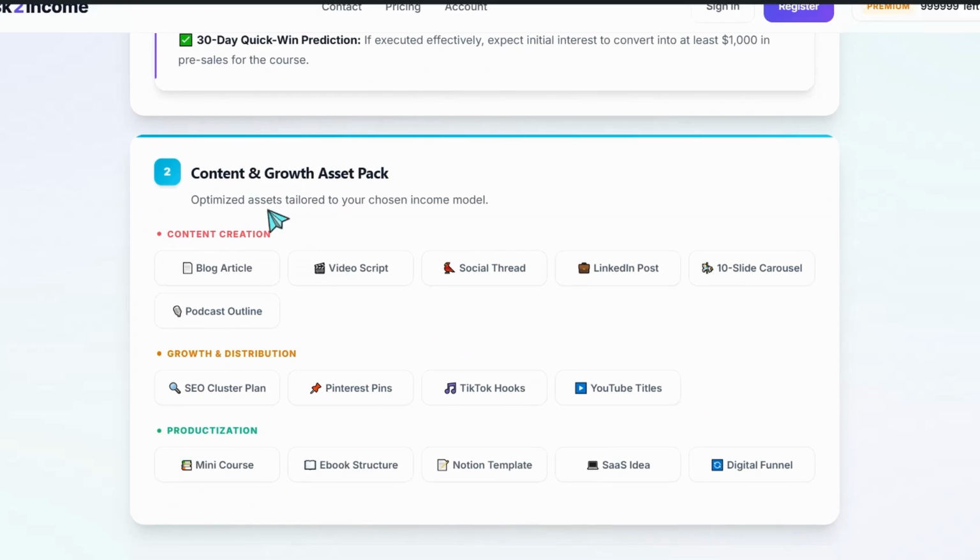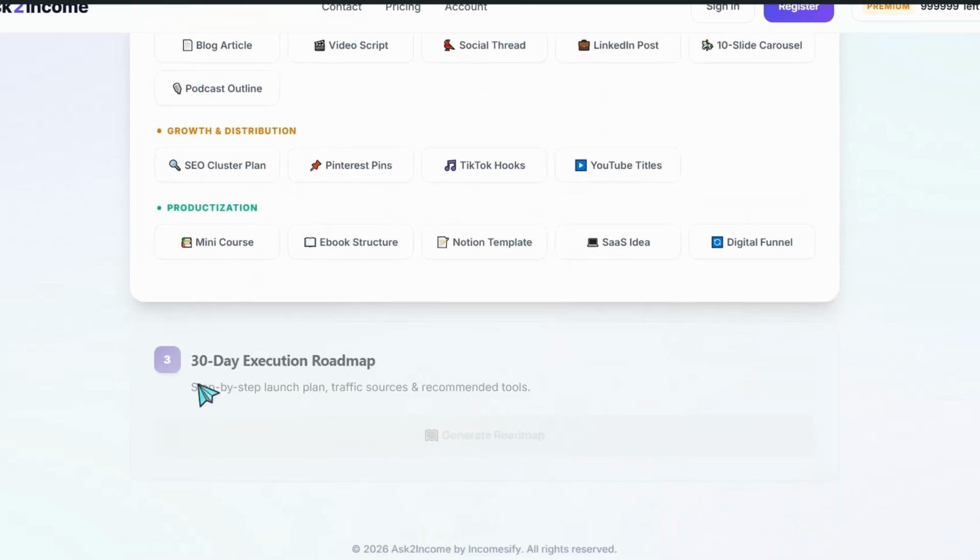Here you can convert your question into a real income stream just by converting it into blog articles optimized for SEO and for AI search engines, video scripts, social threads, LinkedIn posts, carousel posts, content clusters, Pinterest pins, TikTok hooks, YouTube titles, and much more. Then you can go to this 30-day execution roadmap.